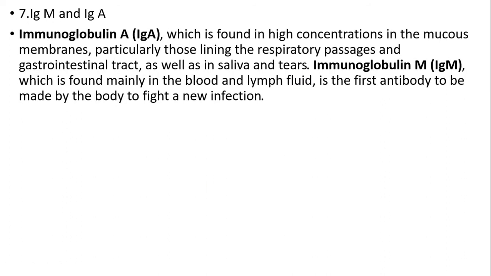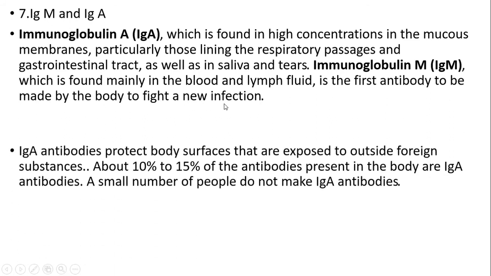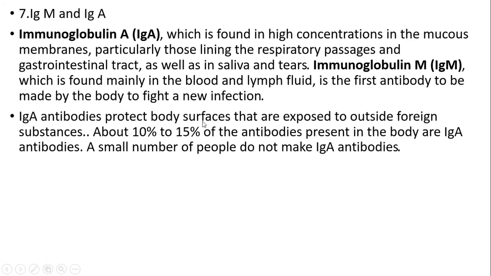IgM and IgA. IgA is found in high concentration in mucous membranes, particularly those lining the respiratory passage and GI tract, as well as saliva and tears. IgM, which is found mainly in the blood and lymph fluids, is the first antibody to be made by the body to fight a new infection. IgA antibodies protect body surfaces exposed to outside foreign substances. About 10 to 15% of antibodies present in the body are IgA antibodies.